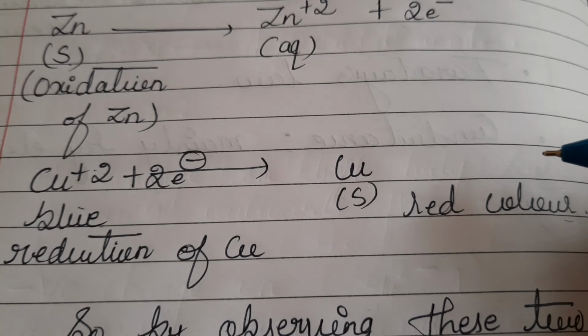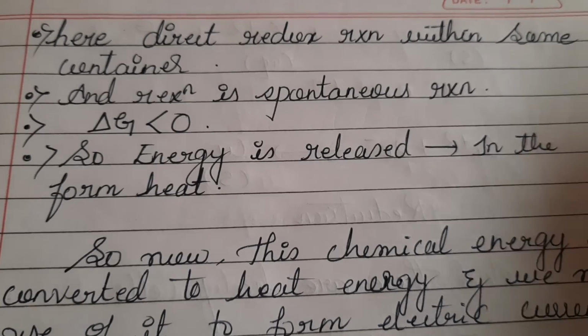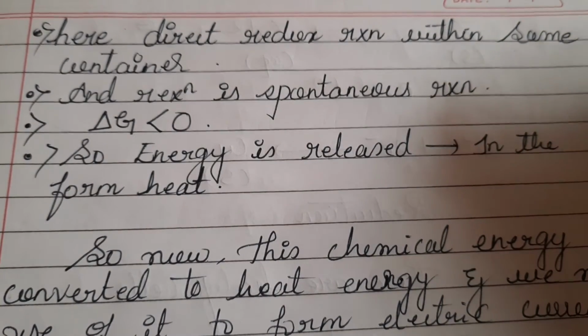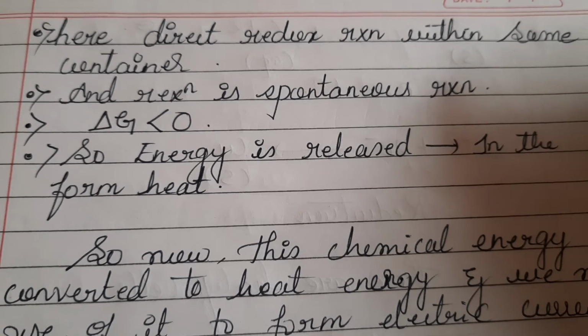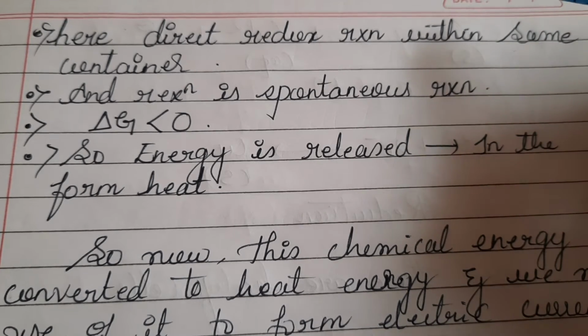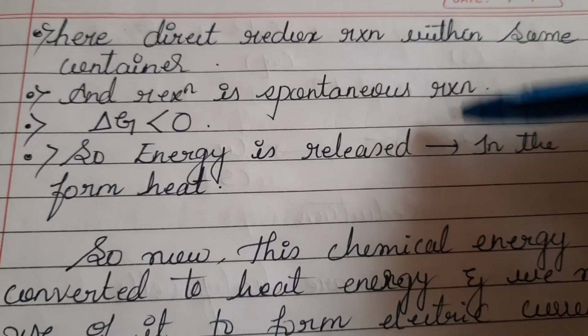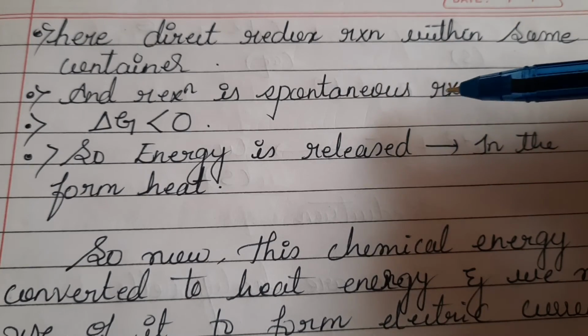It means that in this setting of the beaker, redox reactions are taking place simultaneously. We can also note some points with respect to this experiment.